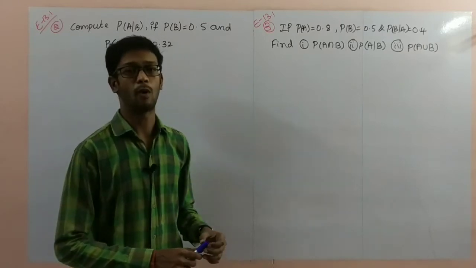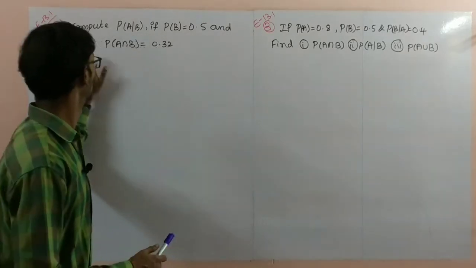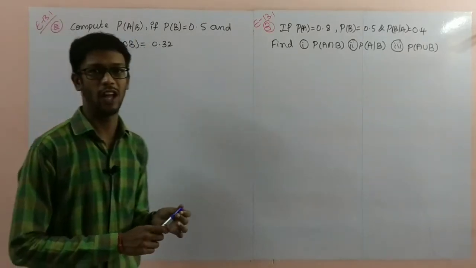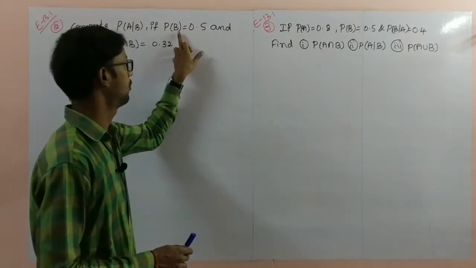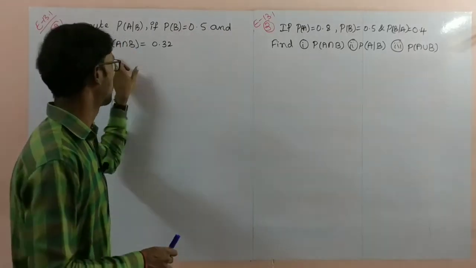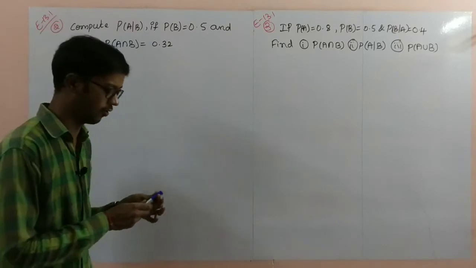Next we see problem number 2. Compute probability of A by B, if probability of B and probability of A intersection B are given.